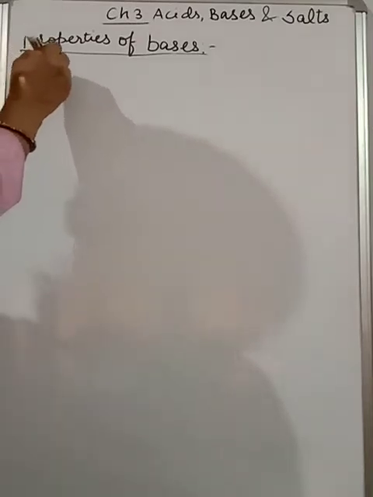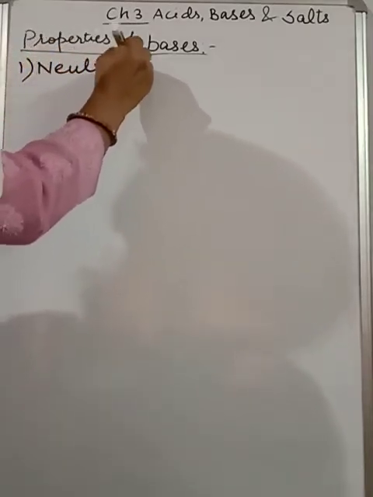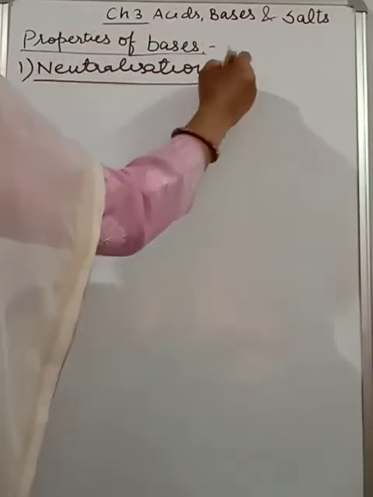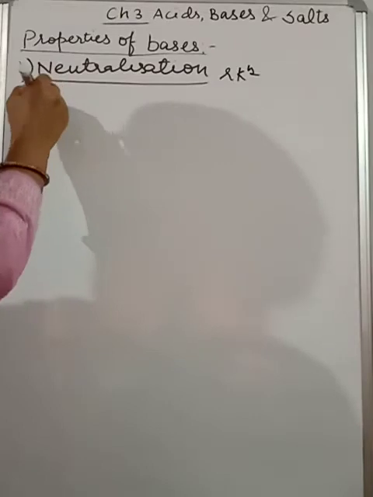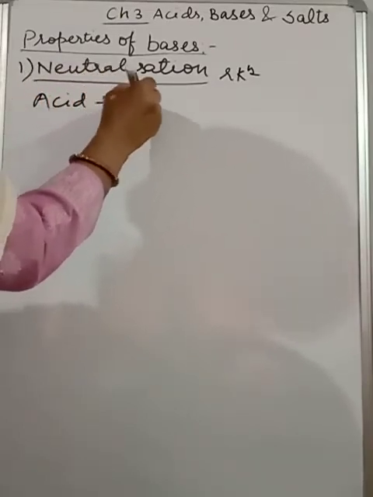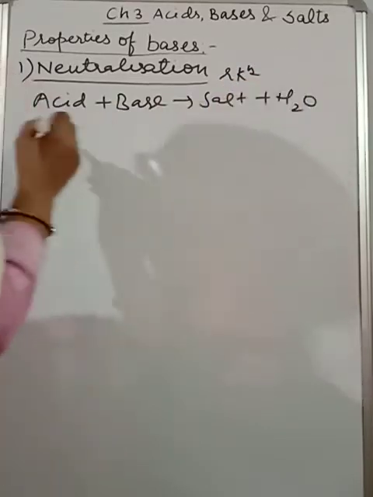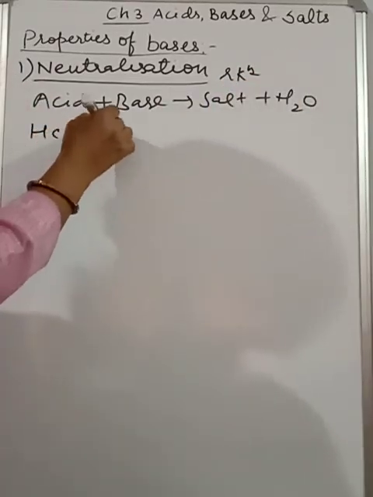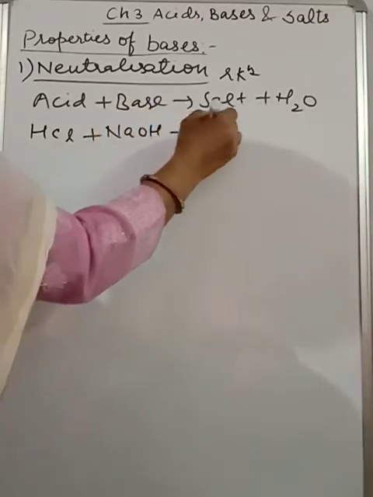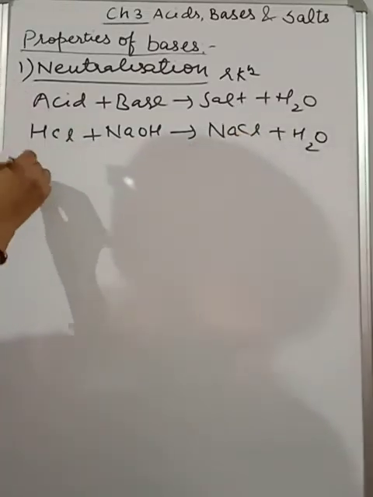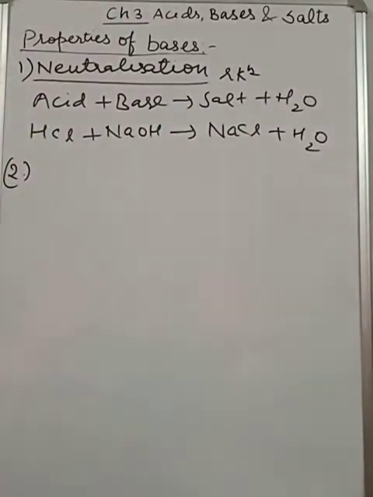First is neutralization reaction. In this, acid plus base, in return we get salt plus water. Example is here: HCl plus NaOH. What will we get in return? NaCl plus H2O.